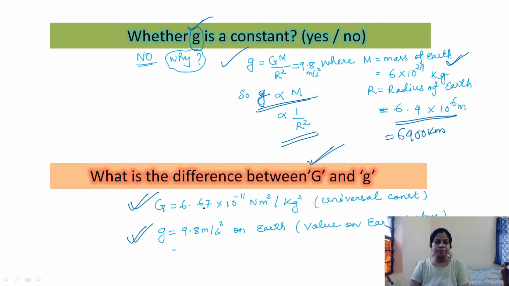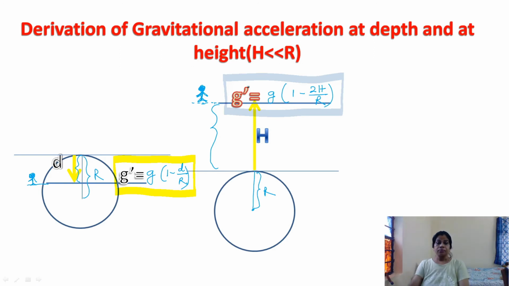Okay, so now let us move to the derivation: derivation of gravitational acceleration at depth and at height. You can see this diagram. This is your Earth and this man. You must have heard or seen that in coal mines, people are working by digging the surface of earth. They are going inside the surface of earth, that means they are moving to some depth.